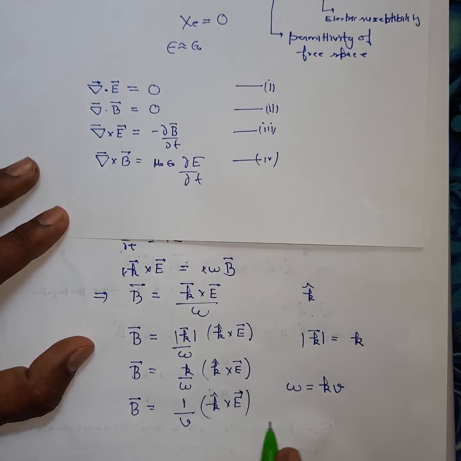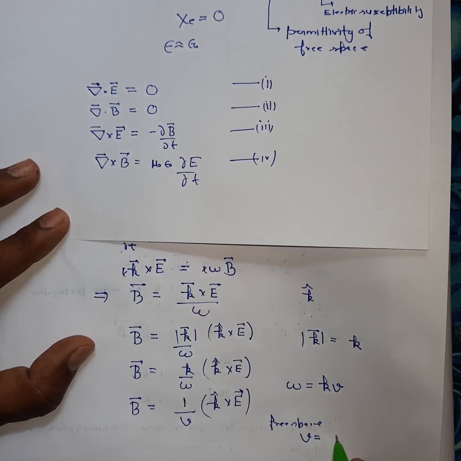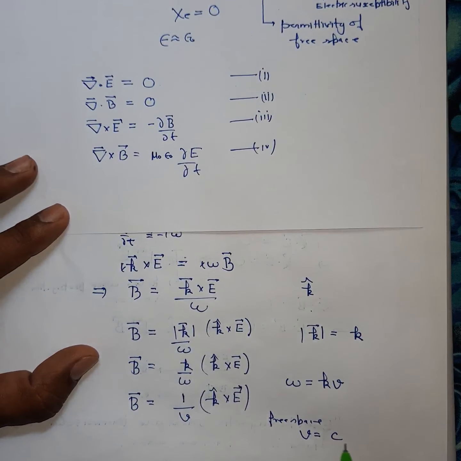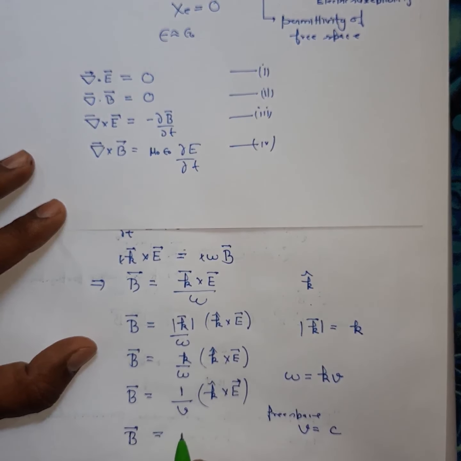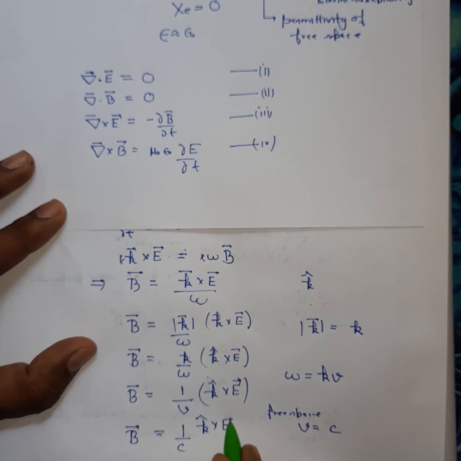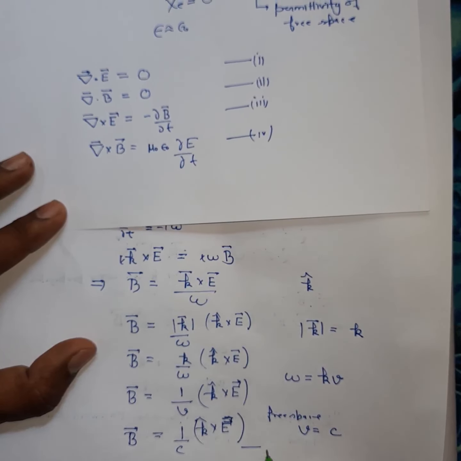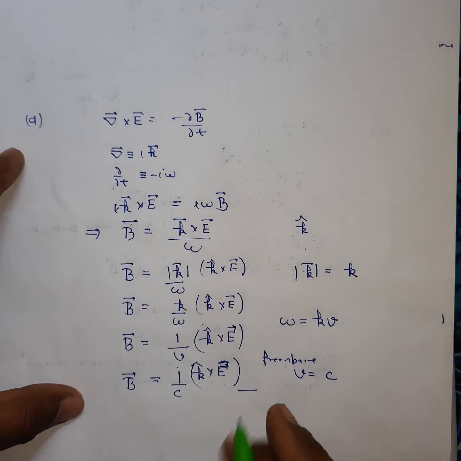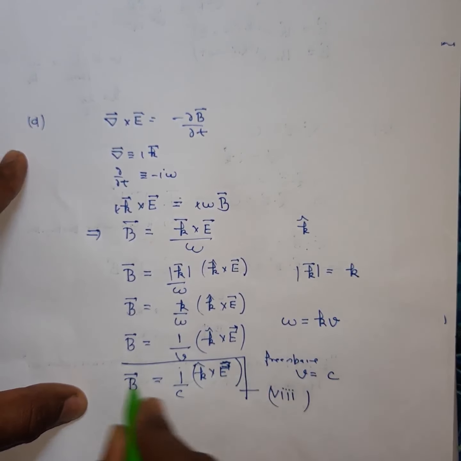And in free space, we have concluded that v is c, so v can be replaced with the velocity of light. So here your B vector can be written as 1 upon c, k cap cross E vector. So this is your equation number 8. This is a very important relation.